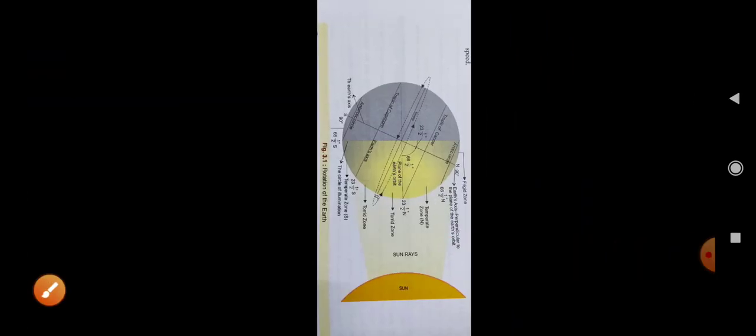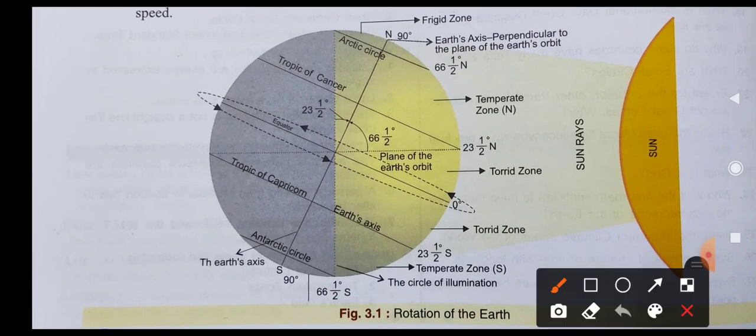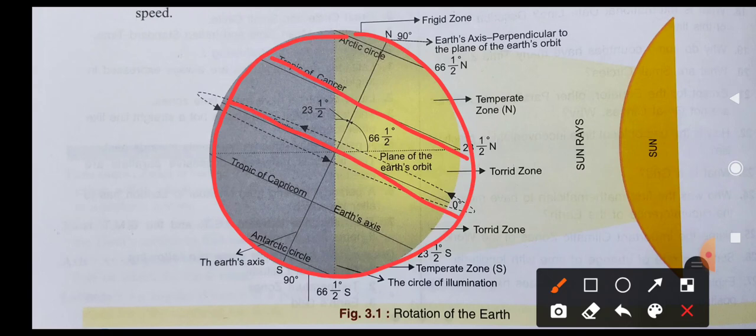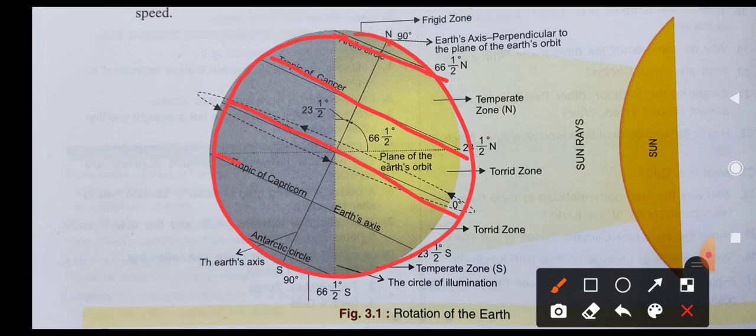Then next you have to understand the basic structure. I already explained it in the last lecture, but you have to see it again. This is the structure of the earth, and we already discussed the important latitudes. It is the equator, Tropic of Cancer, Arctic Circle, and Northern Point. Here Tropic of Capricorn, Antarctic Circle, and Southern Point.